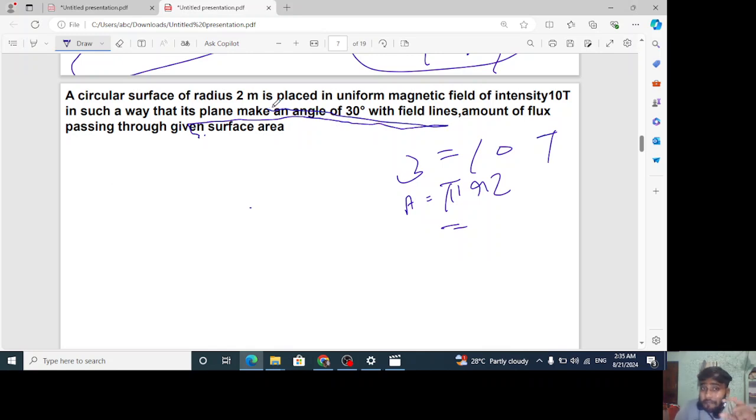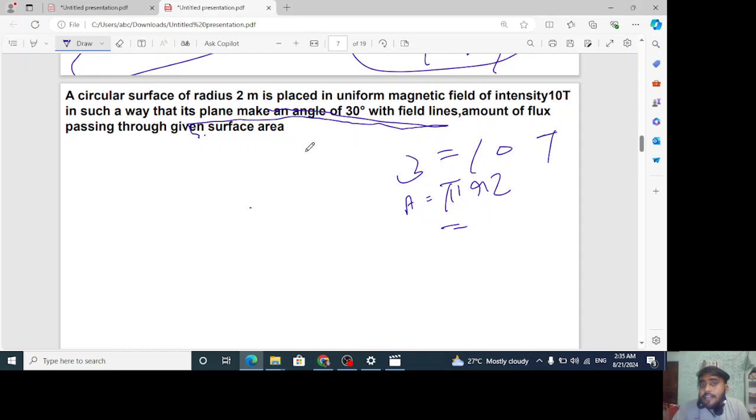But it is the plane that is making the 30 degree angle, and in the formula B dot A, the angle theta is the angle between the area vector and B, not between the plane and B. Here the angle given is between the plane and B. But we need the angle between the area vector A, which means the normal to the plane, and B. Here it is given between the plane and B.